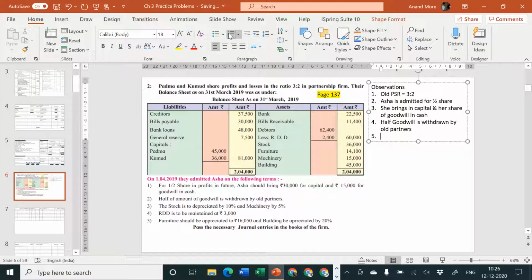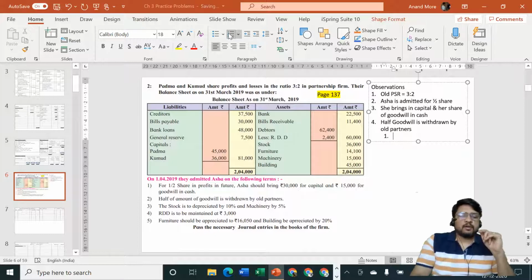Many a times students get confused. Sir, since goodwill is withdrawn, that means goodwill is going out. Goodwill is withdrawn does not mean goodwill is going out. Goodwill is withdrawn means cash is going out. If goodwill is going out, it means the reputation of the business will go down. That is never going to happen. The reputation of the business is not going to go down. It is going to remain as it is.